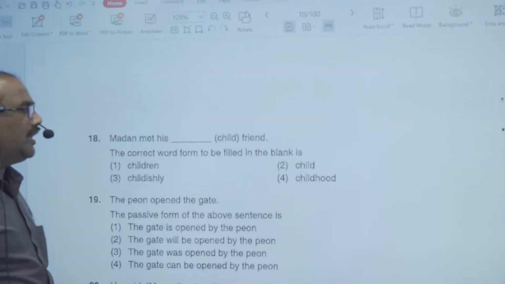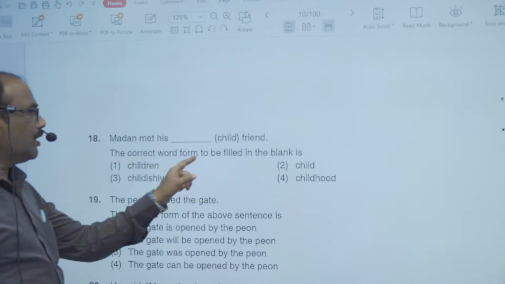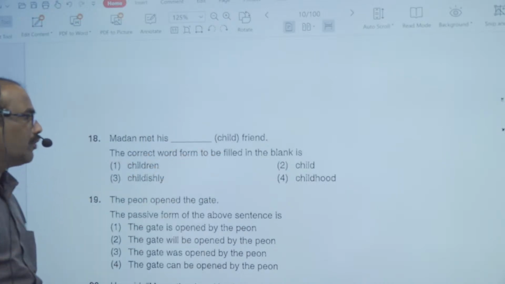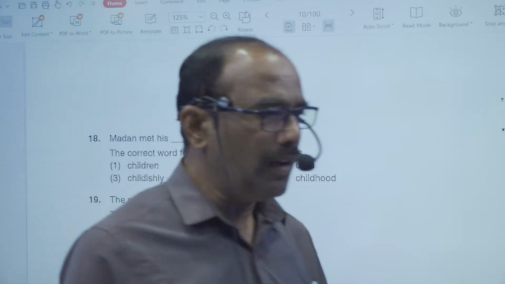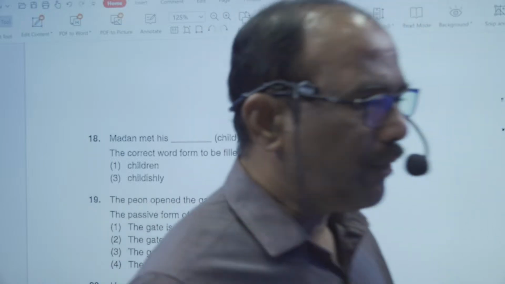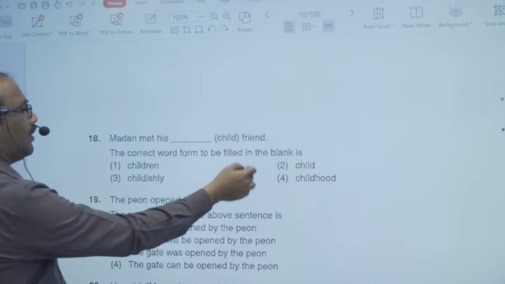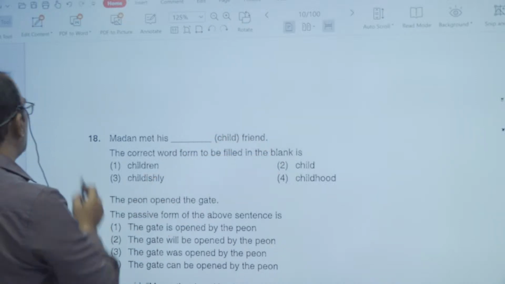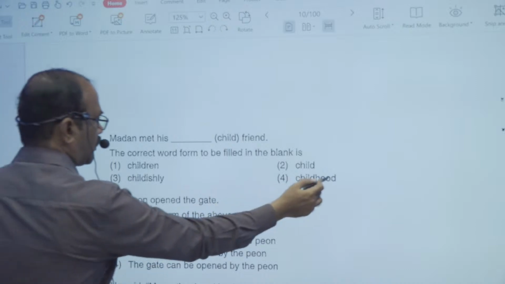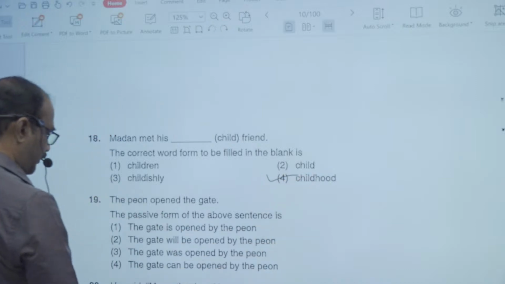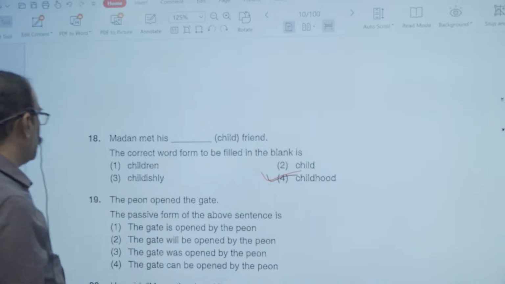Madan met his dash friend. The word child is given. The correct word form to be filled in the blank is... So fill in the blanks with the suitable form of the word. Suitable form, which form? Childhood friend, children friend, child friend, childishly friend, childhood friend. So here child becomes childhood friend. So this option goes right. Childhood friend is the right answer.